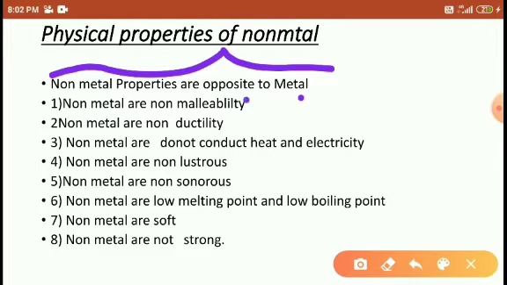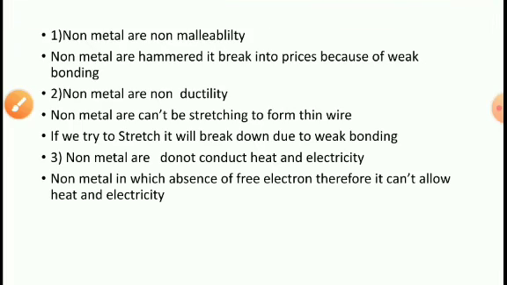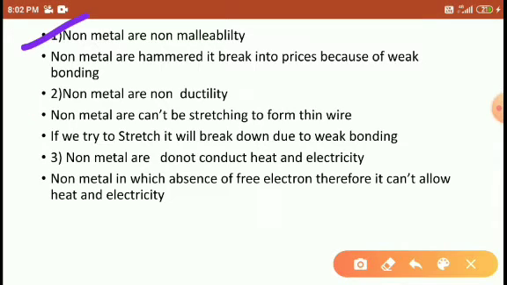Non-metals are non-malleable in nature, non-ductile in nature, do not conduct heat and electricity, are non-lustrous, non-sonorous, have low melting and boiling points, are soft, and are not so strong. So we will discuss these one by one, students. The first one is that non-metals are non-malleable.